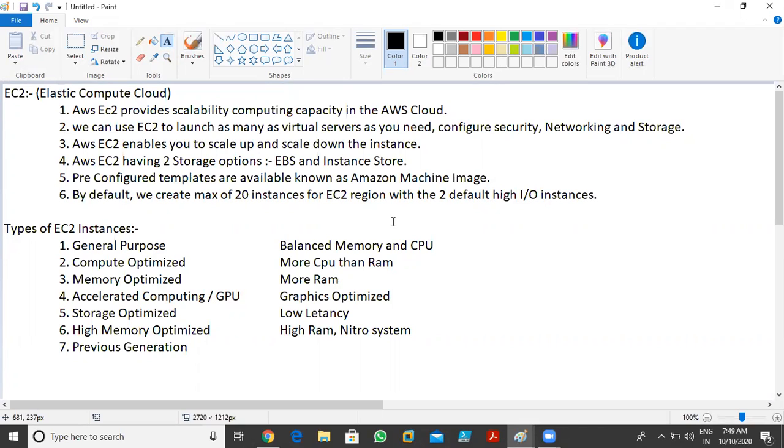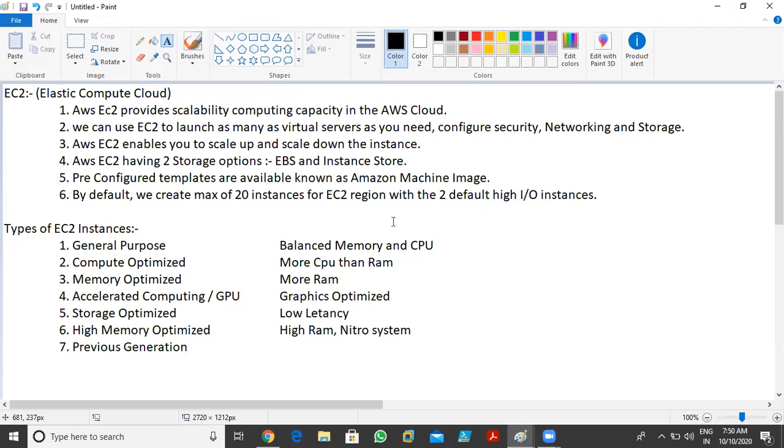And number five, pre-configured templates are available, known as Amazon Machine Image. If you don't want to create virtual machines manually, AWS provides you predefined templates. It's a copy of a virtual machine, already created.